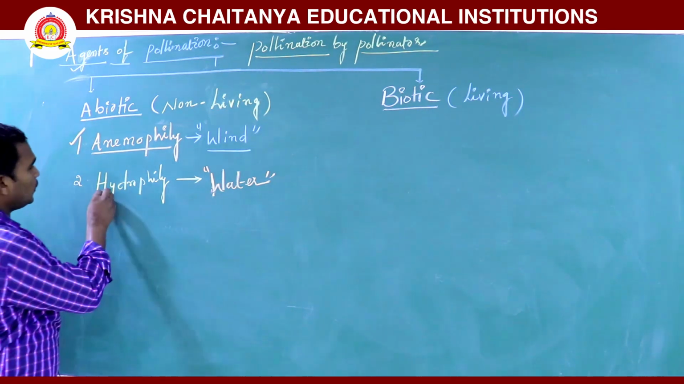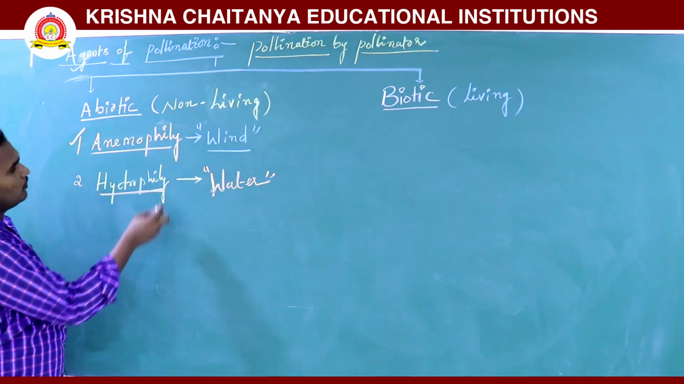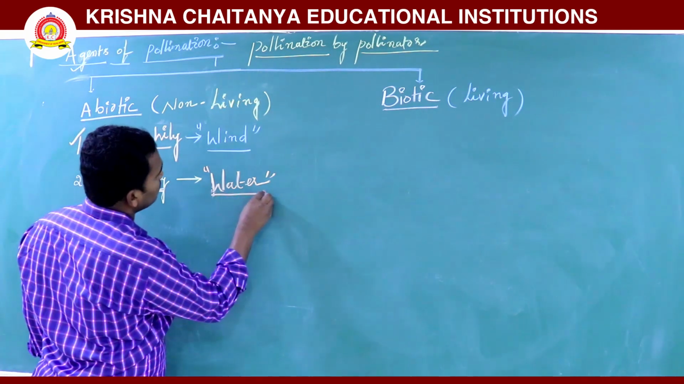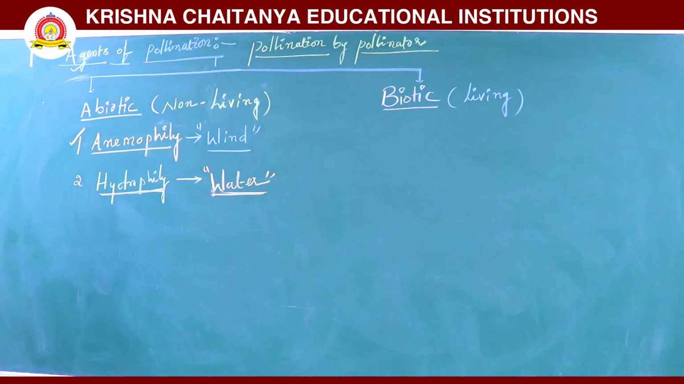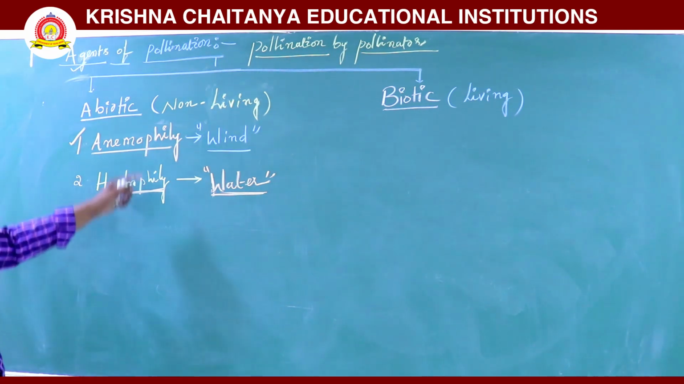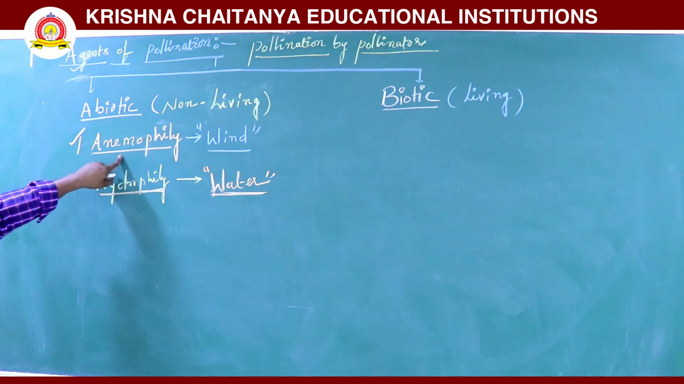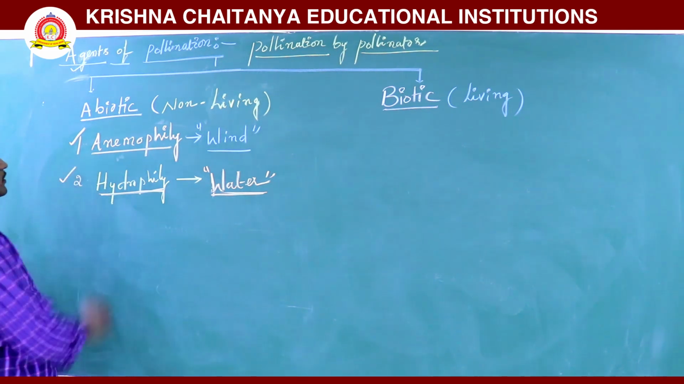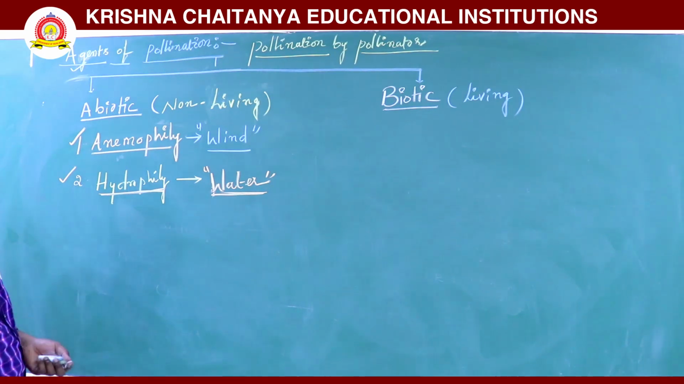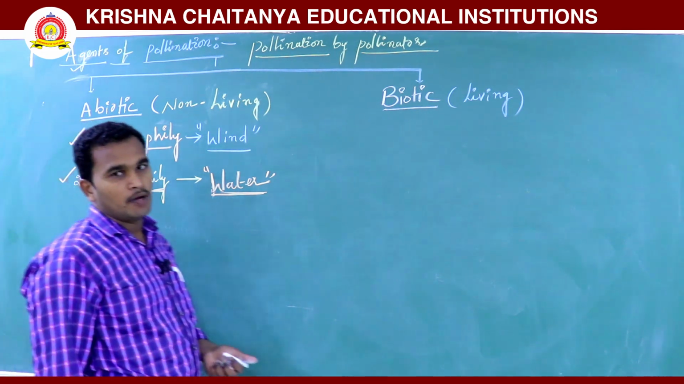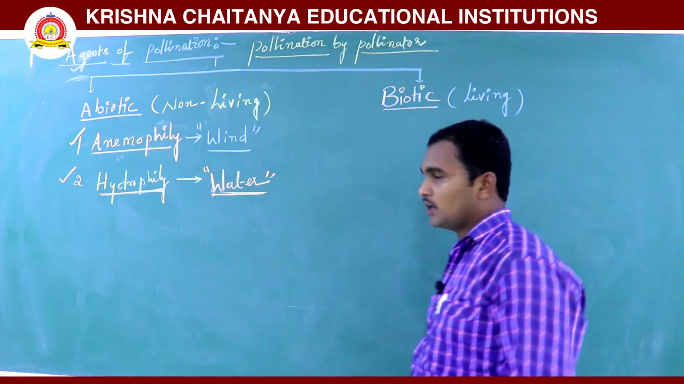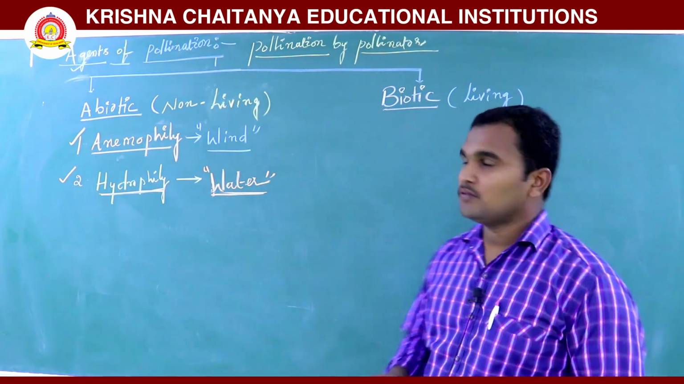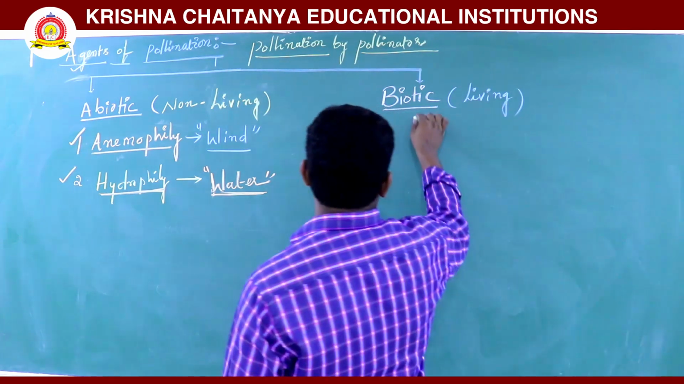Next, hydrophily. Hydro means water, and phily means pollination. Anemo means wind pollination, hydrophily means water pollination. So water also helps in pollination. These two we discuss under abiotic factors. Next one is biotic factors.